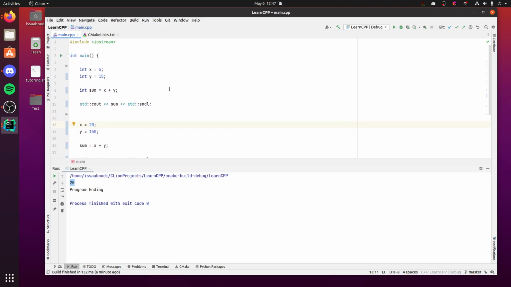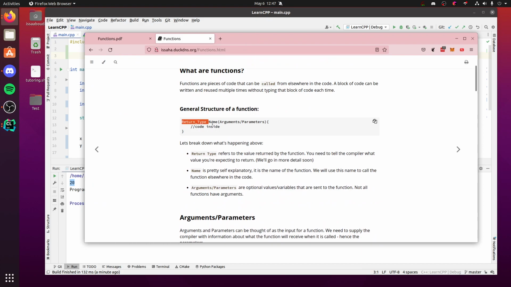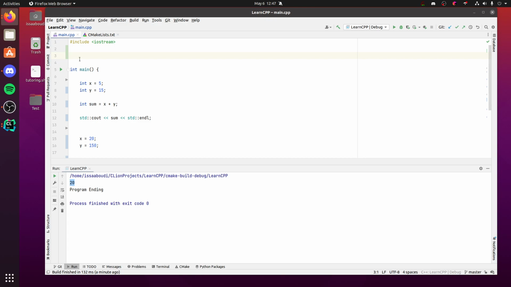So let's do that. Let's make a function. So first we need to look at the structure. So let's look at my notes. So I kind of give you the general structure for a function. The first part is called the return type. That goes right here. This is 1 unit. And it is the value returned by the function. We'll kind of get back to that in a second. So I'm going to make it void for now. Void means nothing returned. And we're going to come back to why I made it void at the end, and we'll change it.